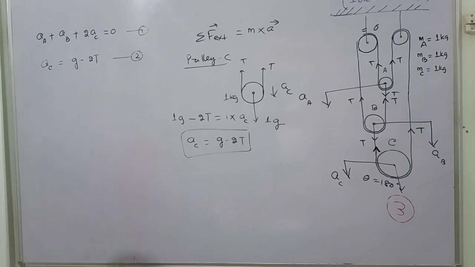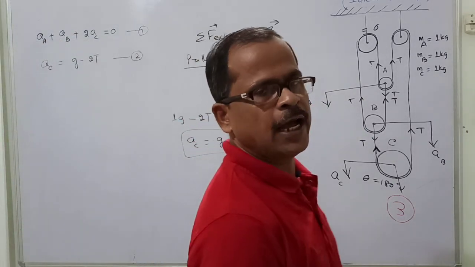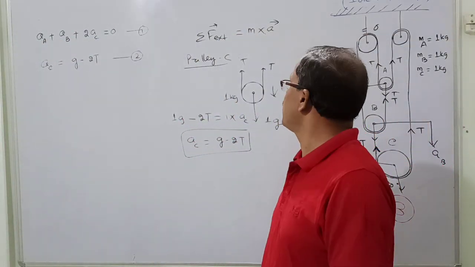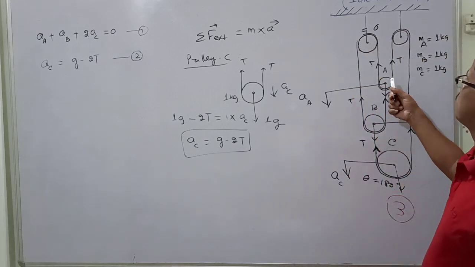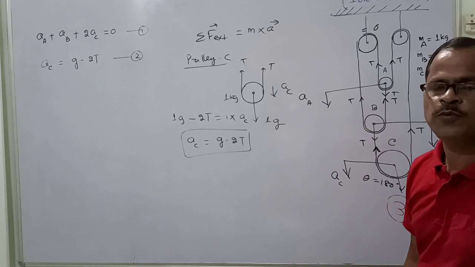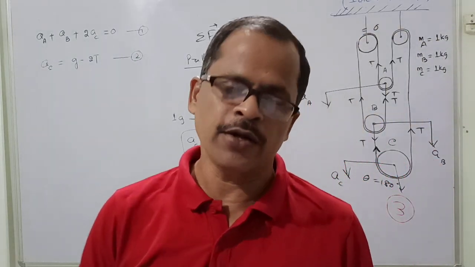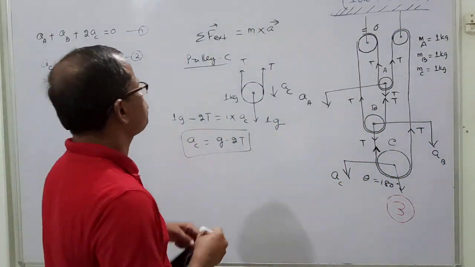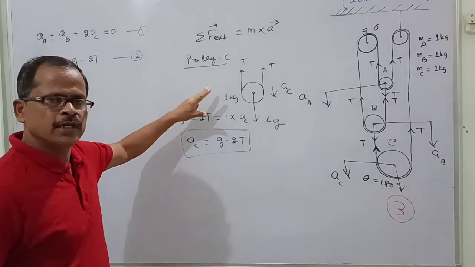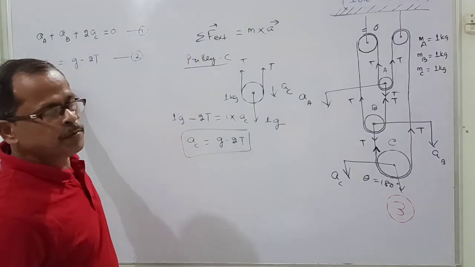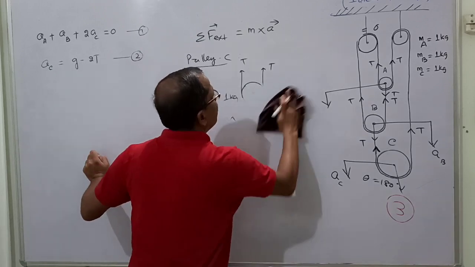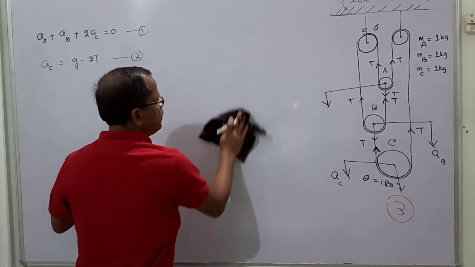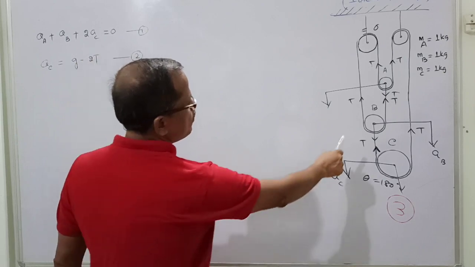So now the equation for pulley C is over. After getting the equation of the pulley, you can get the equation for B and the equation for A. To get the equation for B and A in the same manner, let us proceed. Look here, this part I am removing, because I have noted the information I got from this. So now come to the free body diagram of the pulley.